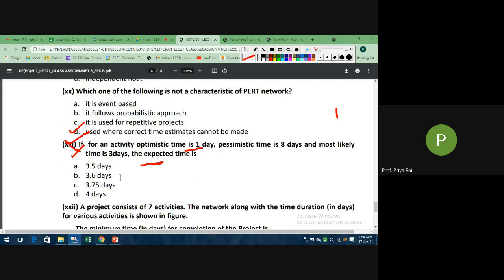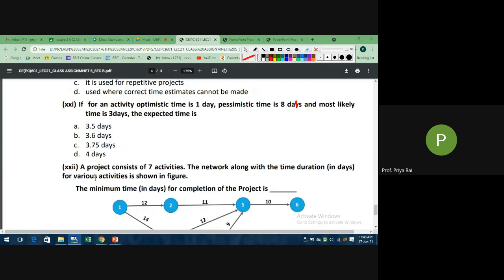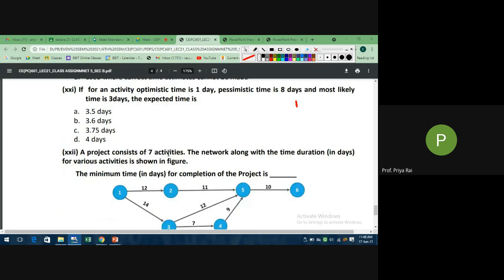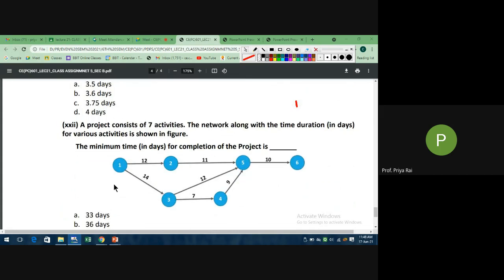Now same questions as the previous. For an activity, TO is given, TP is given, TM is given. They are asking the expected time, that is TIJ. Simply use the formula TO plus 4TM plus TP divided by 6 to get TIJ. You do this and calculate. Now the last one: a project consists of 7 activities, with the network along with the time duration in days.